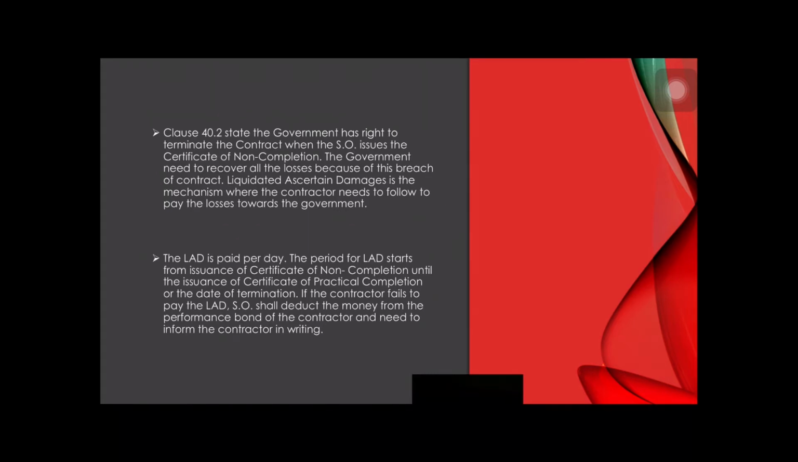Liquidated and ascertained damages is the mechanism the contractor needs to follow to pay the losses to the government. The LAD is paid per day. The period for LAD starts from the issuance of the certificate of non-completion until the issuance of the certificate of practical completion or the date of termination. If the contractor fails to pay the LAD, the SO shall deduct the money from the performance bond of the contractor and needs to inform the contractor in writing.